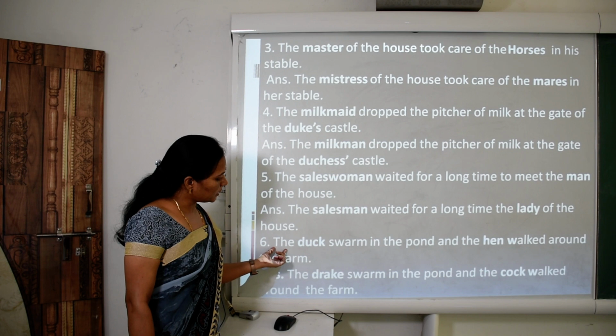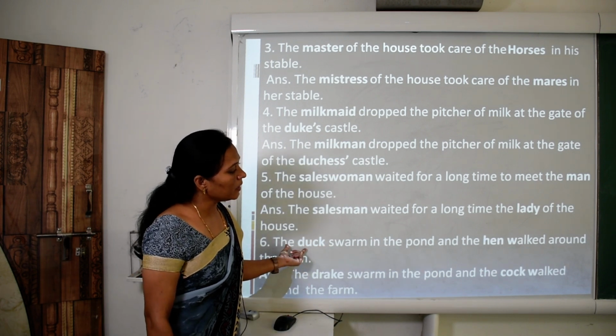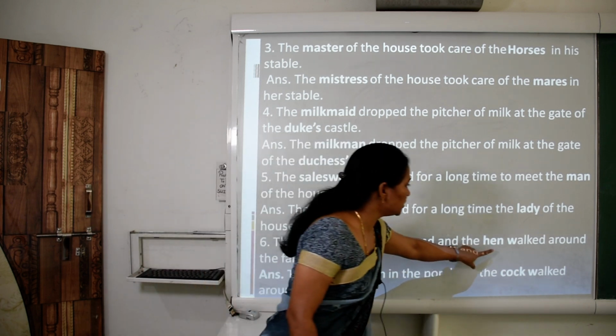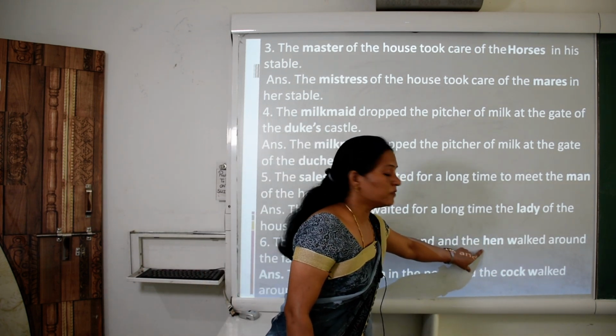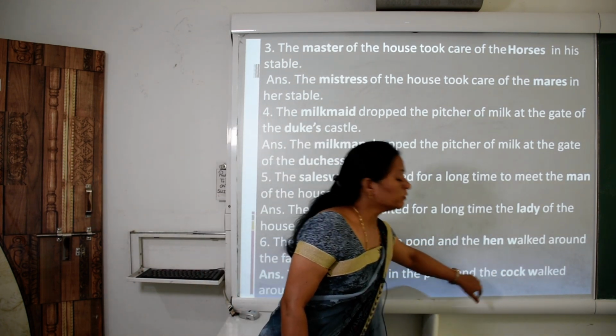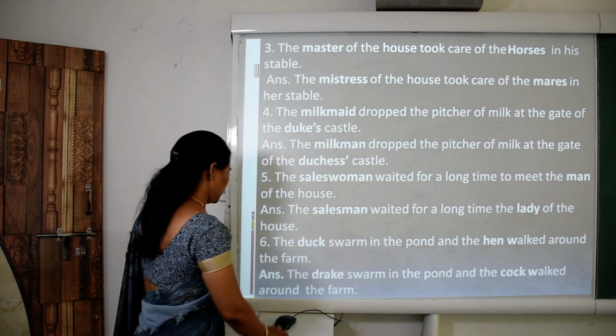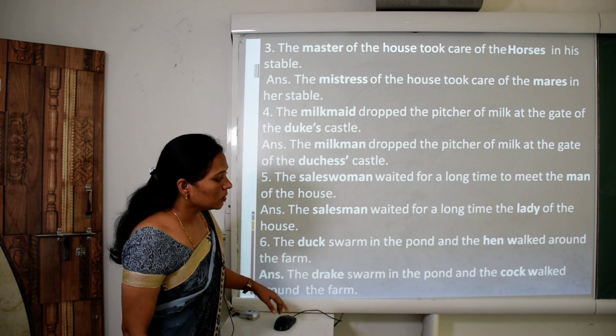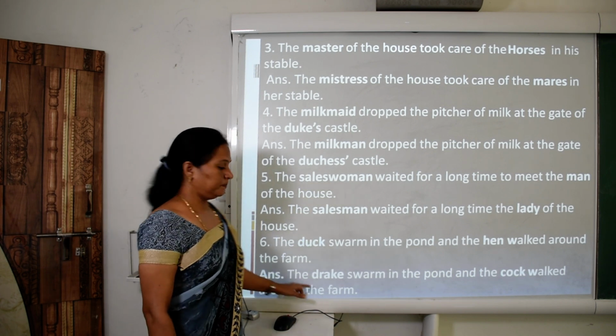Sixth number, the duck swam in the pond and the hen walked around the farm. So children, duck changes to drake and hen changes to cock. Hen is a female animal and cock is masculine gender. The drake swam in the pond and the cock walked around the farm.